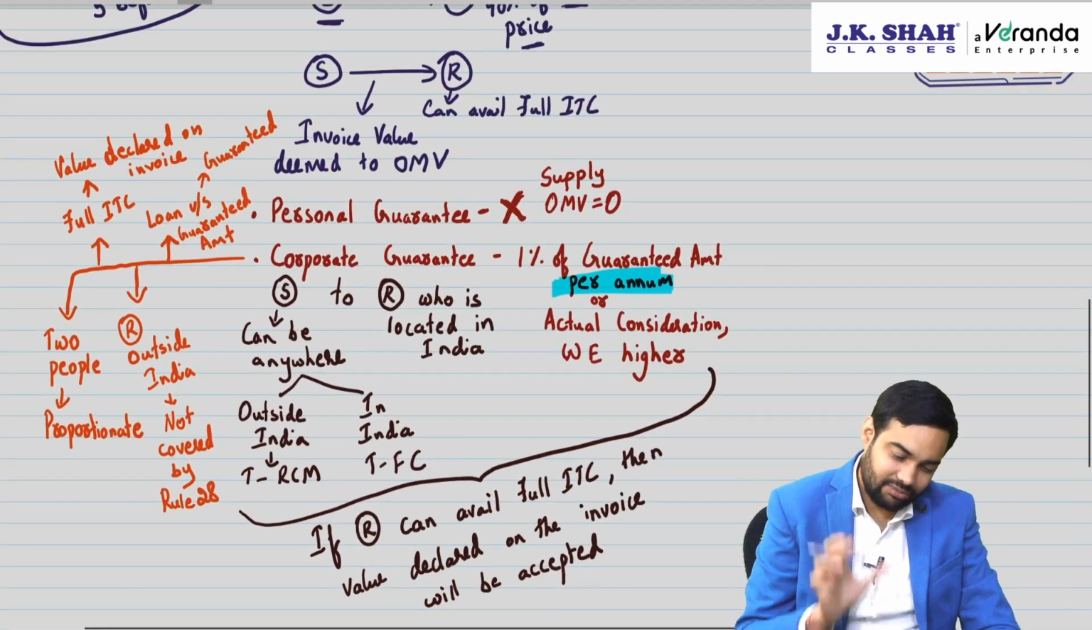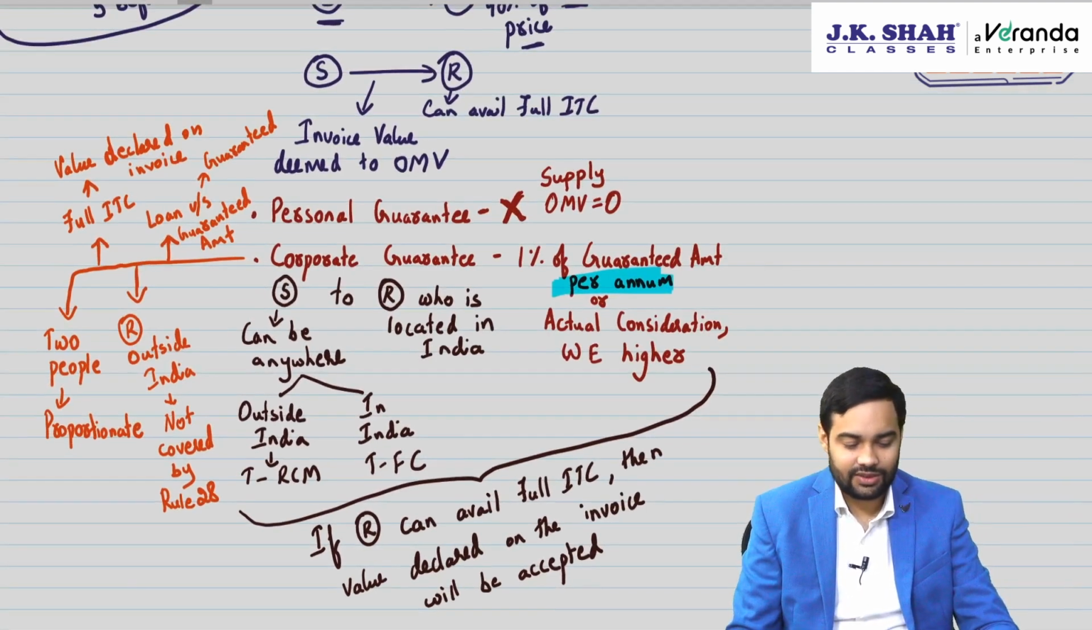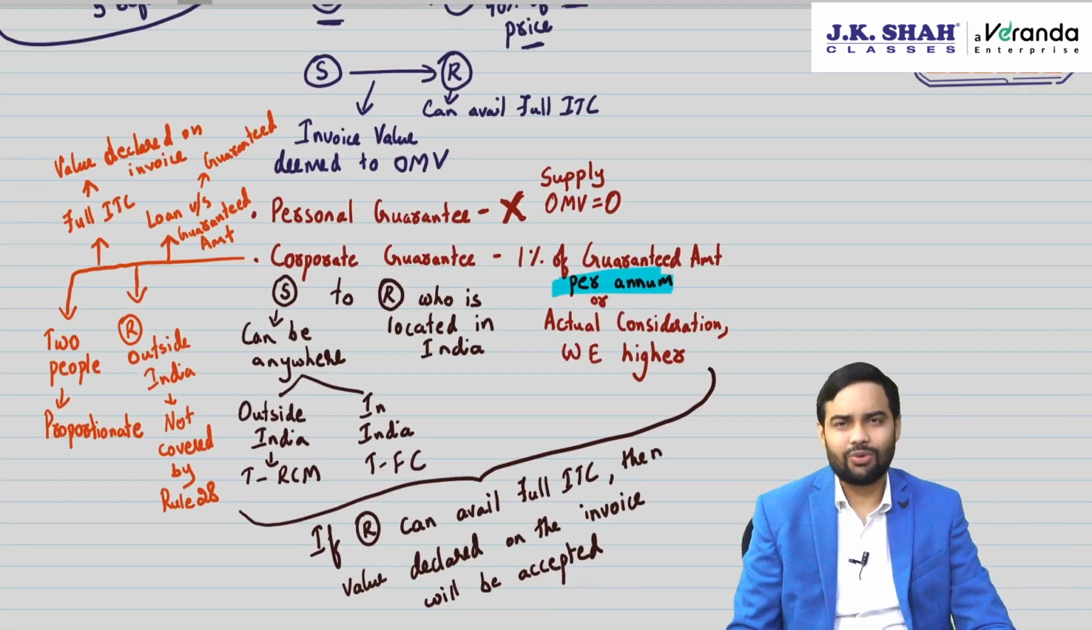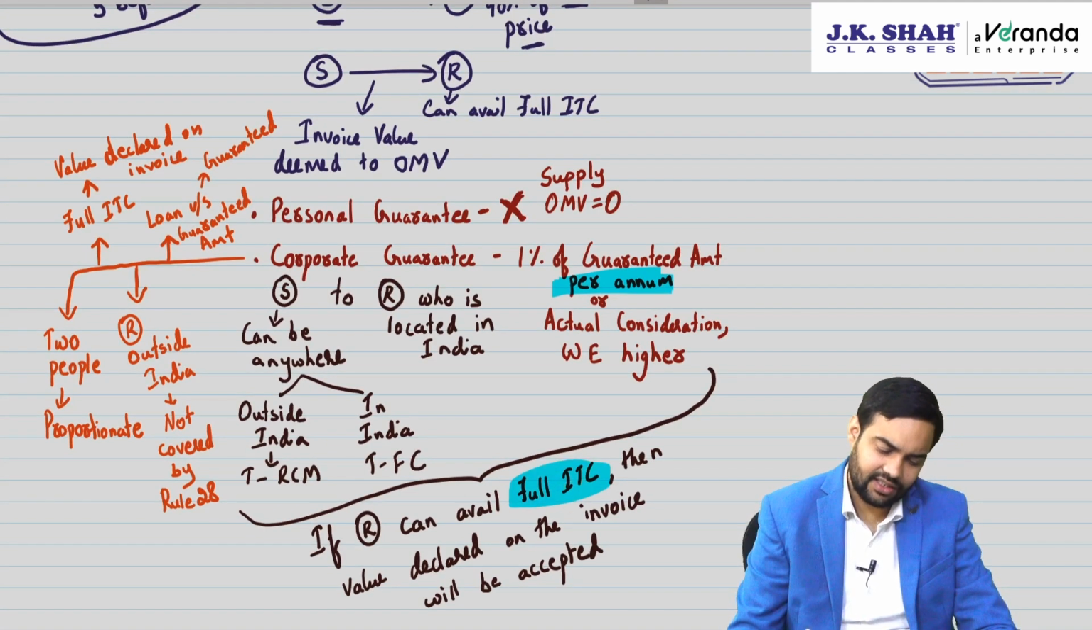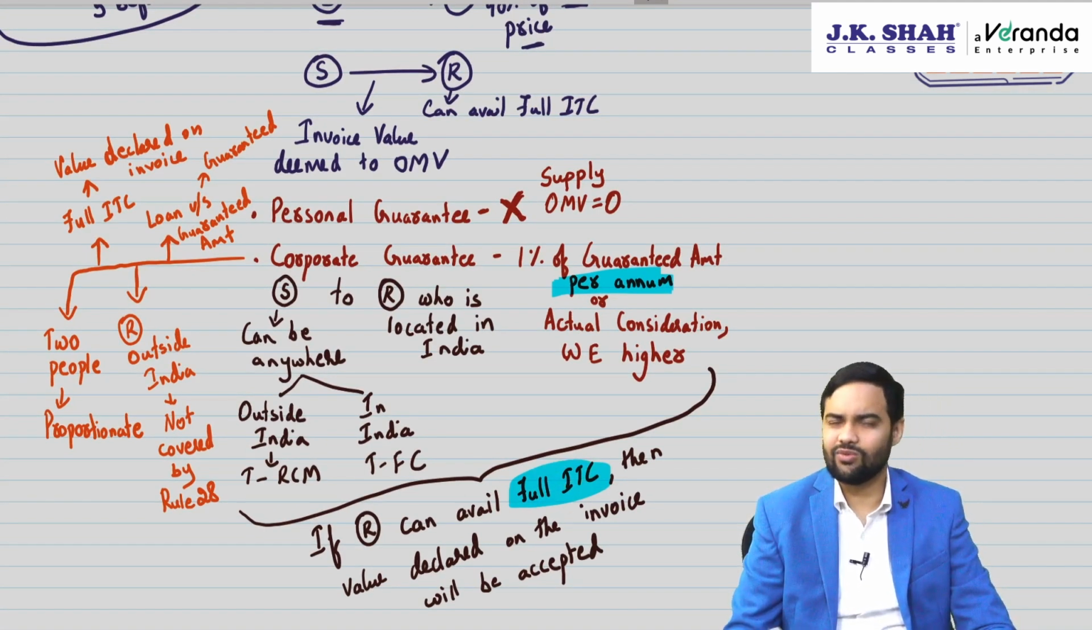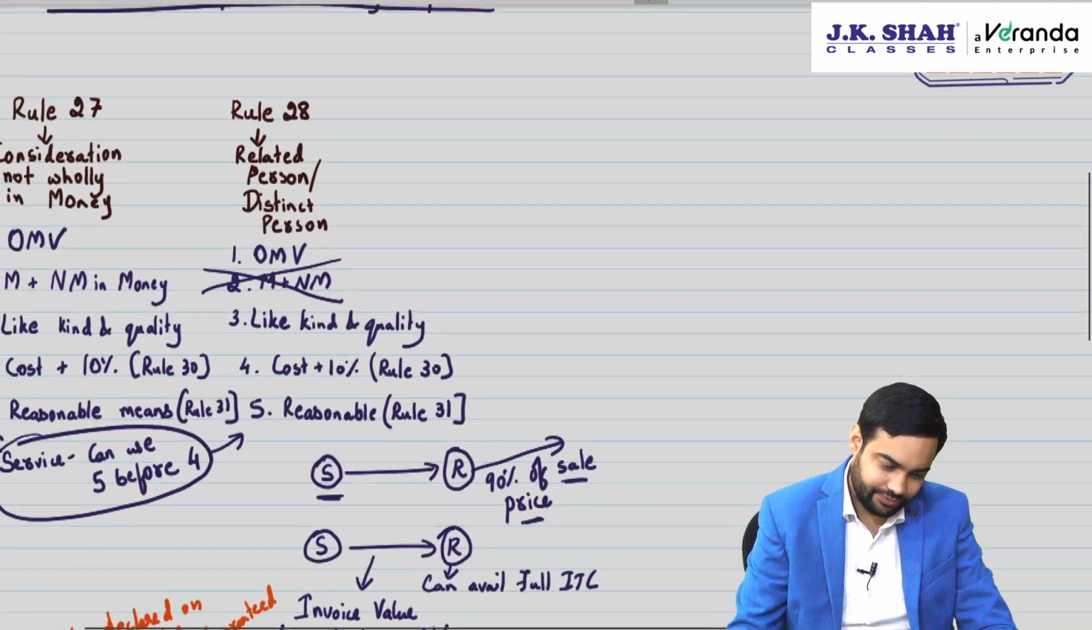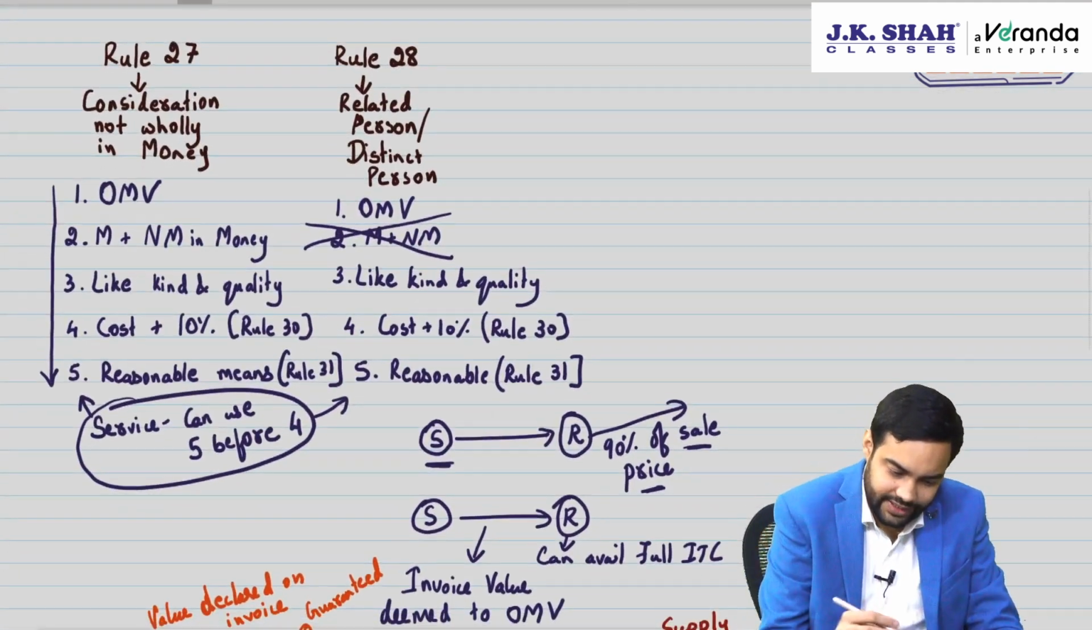Now this is something which is very important, you can get a question on this, but beware, now the provision is lighter, because if full ITC can be taken by the recipient, then the value which is declared on the invoice will be accepted as the value for the transaction. So this was about rule 28.